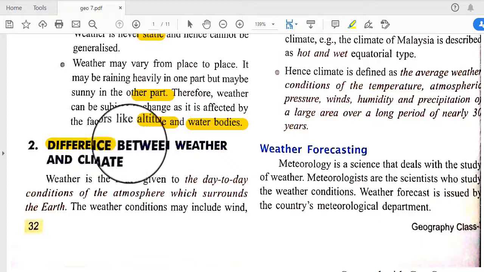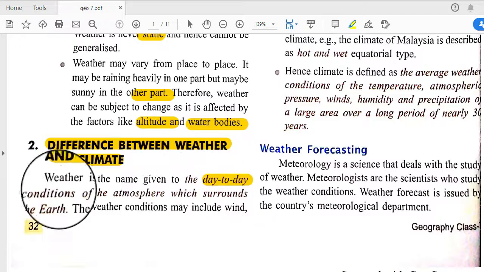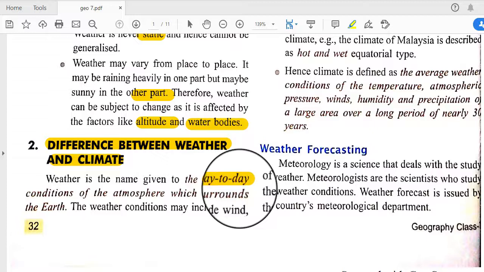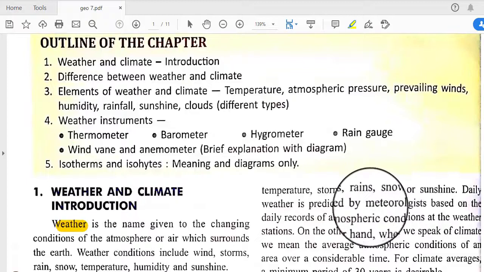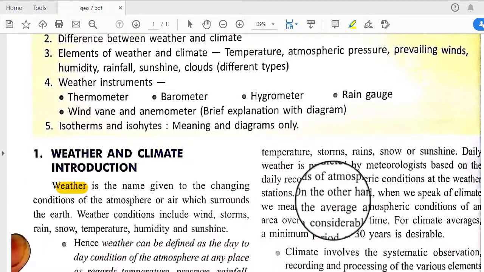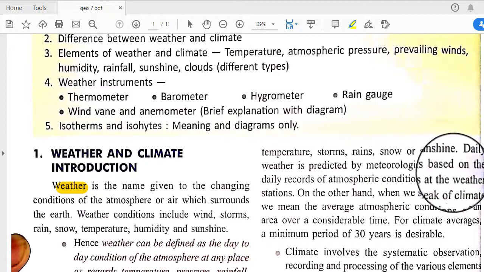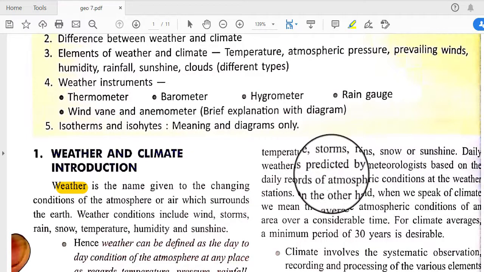So what is the difference between weather and climate? Weather is the name given to the day-to-day condition of the atmosphere which surrounds the earth. The weather conditions include wind, temperature, storm, rain, snow and sunshine, and daily weather is predicted by meteorologists based on the daily records of atmospheric conditions at the weather station. They give us the information regarding the weather of today or tomorrow.